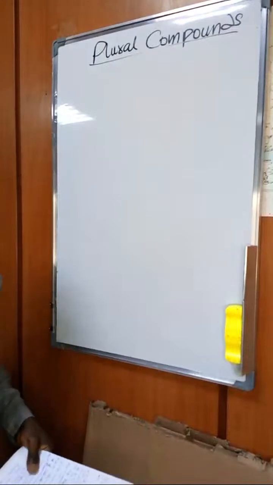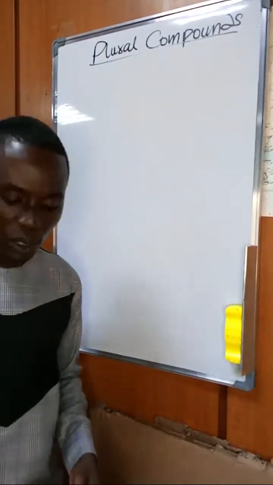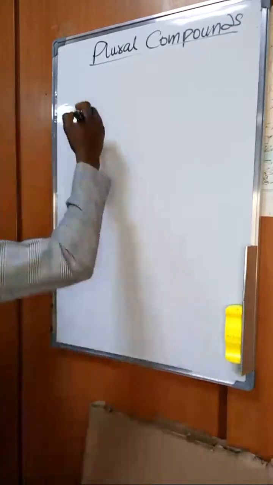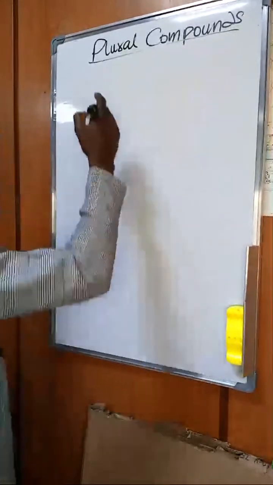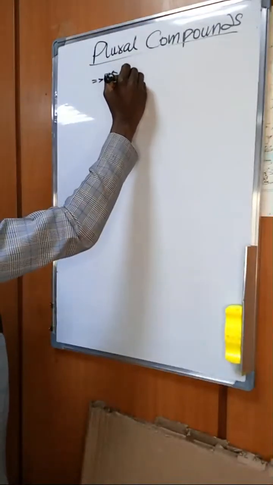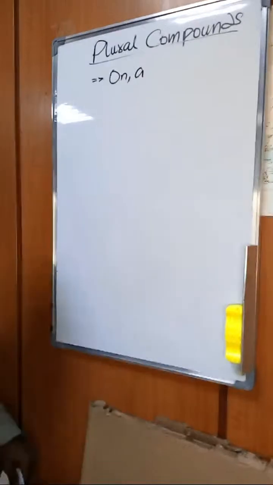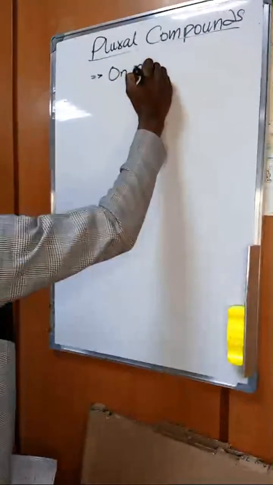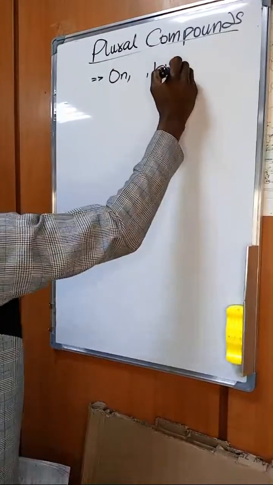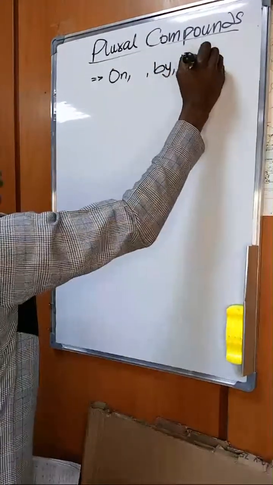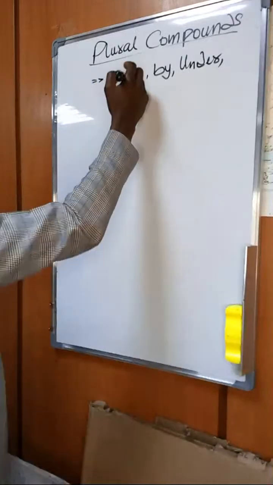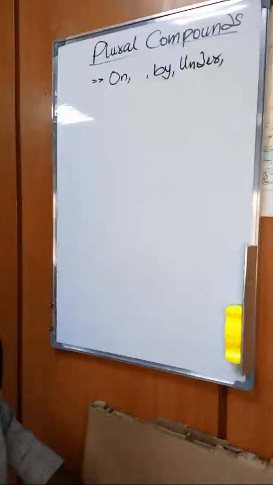Remember that good examples of prepositions are on, by, under, etc. A is not a preposition, rather it is an article.